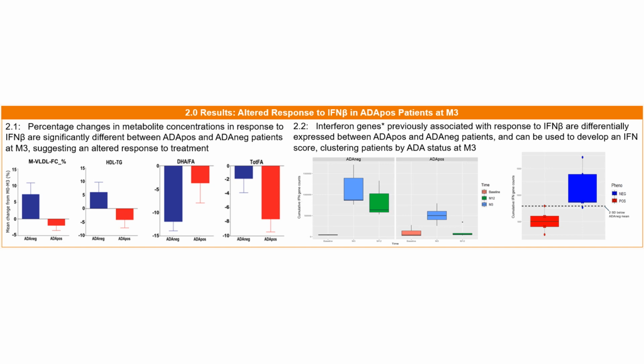But furthermore, we want to see if we could develop some sort of threshold at month 3 to identify a strong interferon response in those who are ADA-neg and a weak interferon response in those who are ADA-pos. And in fact, in this last graph, what you will see is that when we look at a score or a threshold 2 standard deviations below the ADA-neg mean, what we can see is we have some sort of a threshold where only one ADA-pos patient comes close to reaching this, whereas only one ADA-neg patient seems to pass it. This further suggests that we can develop an interferon score and cluster patients by ADA status at month 3.